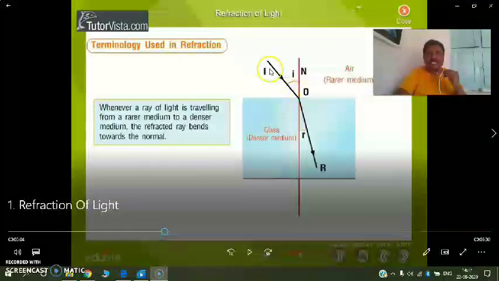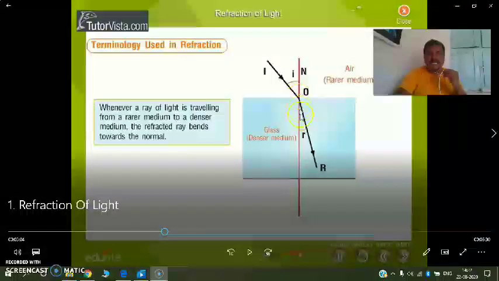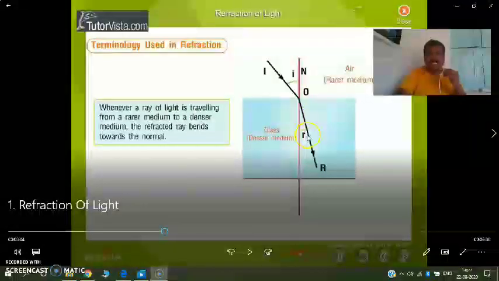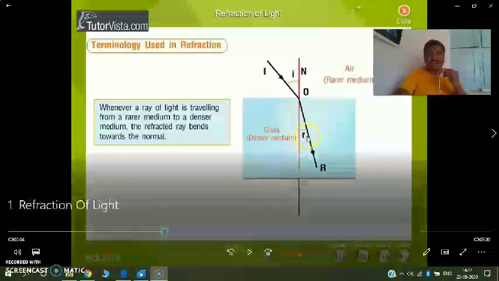When the light ray is traveling from rarer medium to denser medium, the angle of refraction will decrease because the refracted ray is towards the normal.